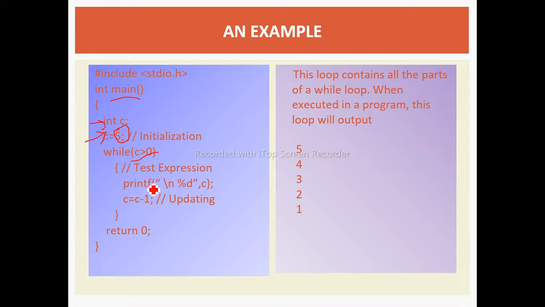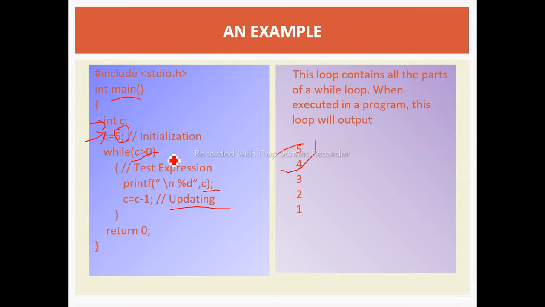Inside the while loop, firstly we have taken the c value as 5. So 5 is greater than 0. Yes, it will print the c value, that is 5. Next, at the next statement we are updating the value of c, that is c minus 1. It means we are decrementing that c value by 1. Again it will check, 4 is greater than 0. Yes, it will display the 4 value. Next, again the c value will get decremented by 1. So 4 minus 1 becomes 3.